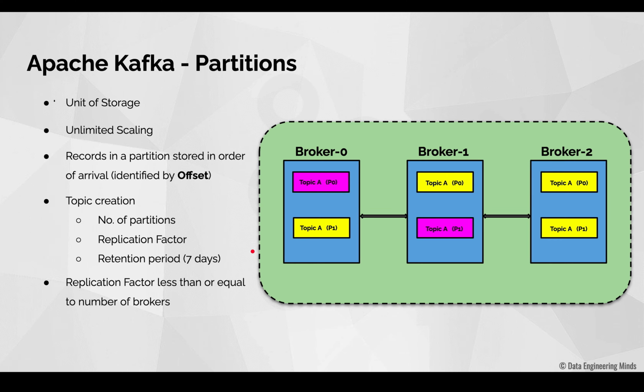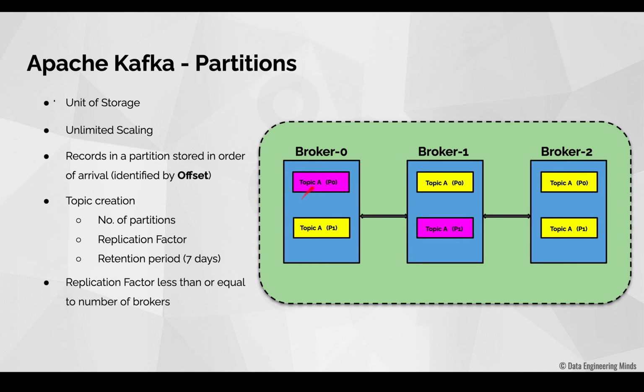Also, you need to remember that the replication factor that you specify while creating a topic in Kafka must be equal to or less than the number of brokers available in your Kafka cluster. So here we have 3 brokers, right? So you can have 3 copies for each partition. In case you specify the replication factor as 4 while creating this topic, then Kafka will report an error.